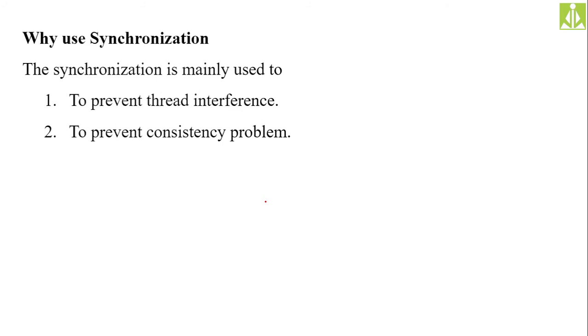So a proper technique needs to be maintained in order to avoid this consistency problem, and that technique is nothing but your synchronization. So to prevent thread interference and the consistency problem, we are going for thread synchronization.